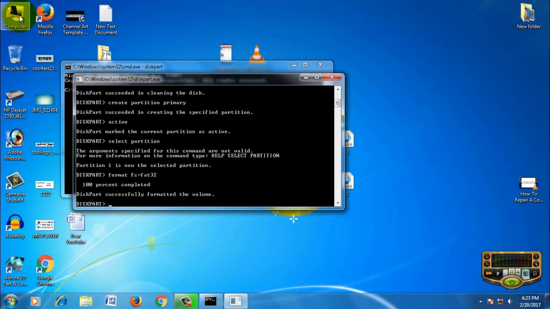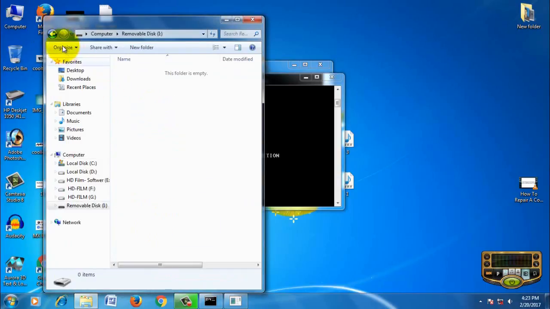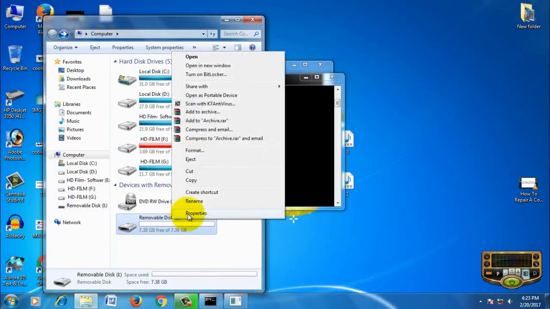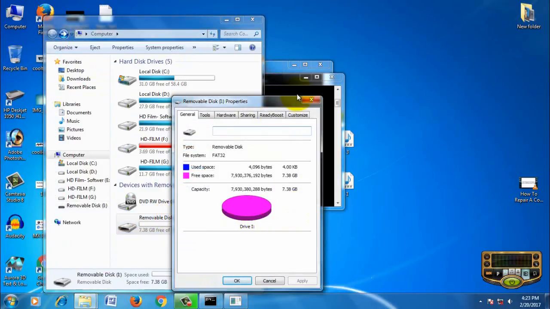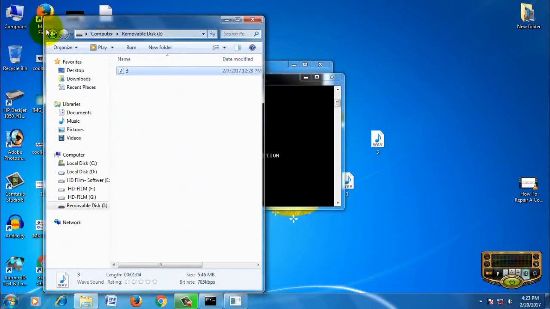Now your disk shows the memory capacity. This is the properties, and the capacity will show. Now as an example, you can copy this music file onto it, and then you can simply delete it.